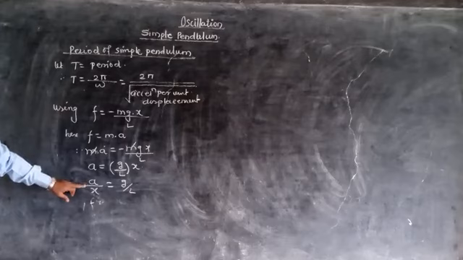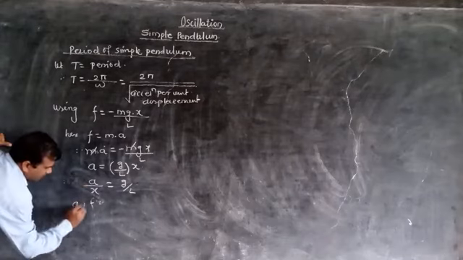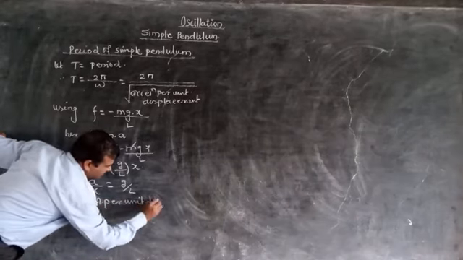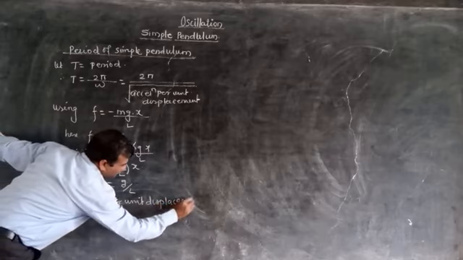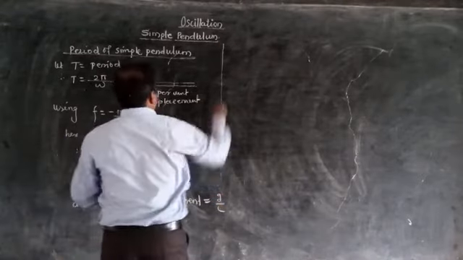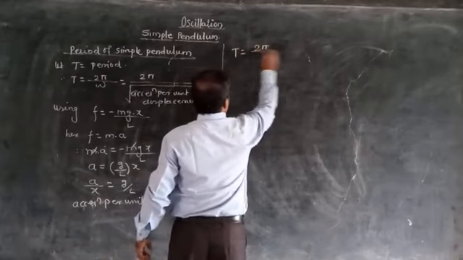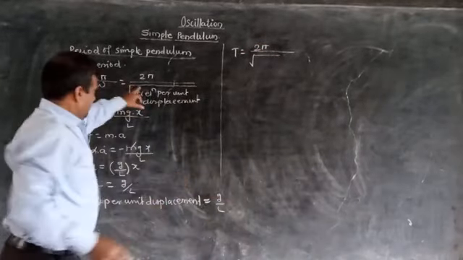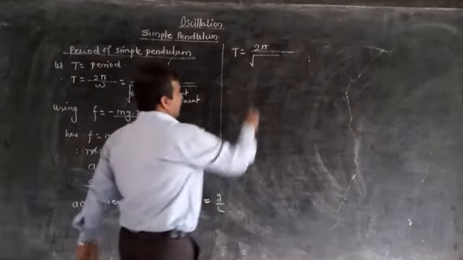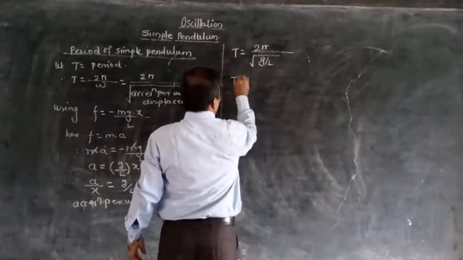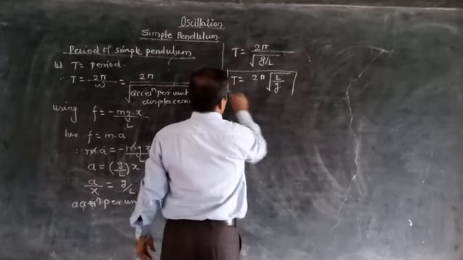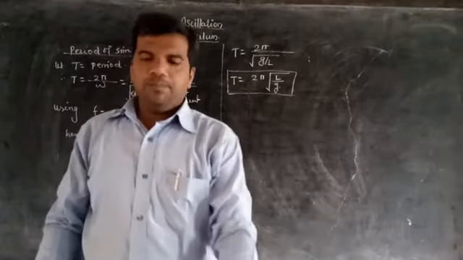This can be read as acceleration per unit displacement, equal to g by L, and therefore the period can be written as 2 pi under root acceleration per unit displacement, that is 2 pi under root L by g, and this is nothing but the period of simple pendulum.